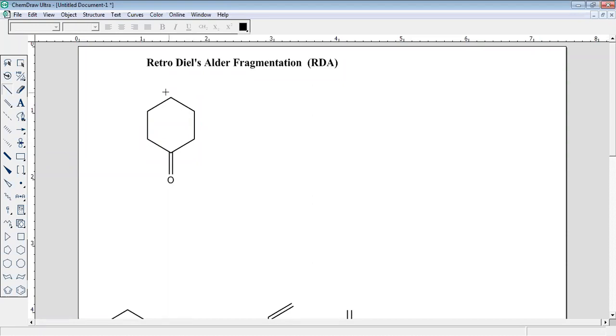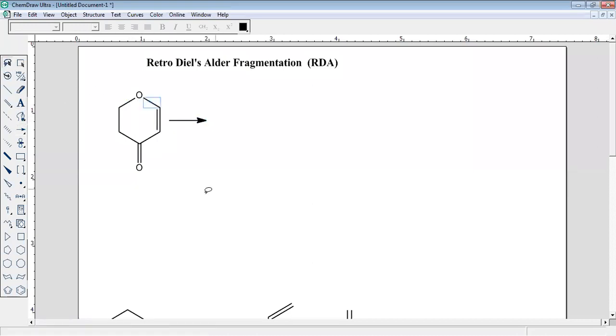Will this show Diels-Alder reaction or not? Six-membered ring is the condition, and there is unsaturation. That's all. This will definitely undergo Diels-Alder, and we can go for this.